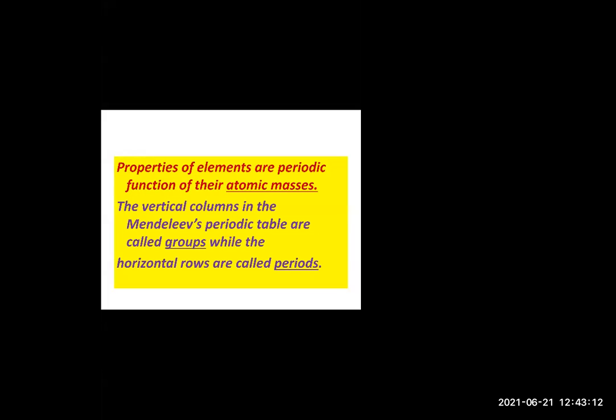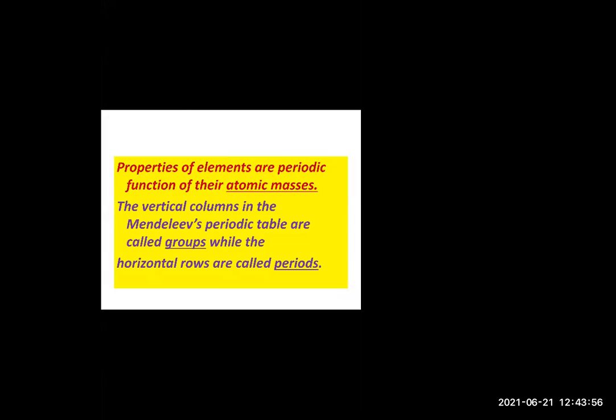So in this way, he arranged the elements. Mendeleev was the first man to make the periodic table. He arranged the elements in increasing order of atomic mass, and he studied the properties of elements and arranged them accordingly. He made the vertical columns and named them groups, and he made horizontal rows and called them periods. Fine, so in this way he arranged the elements.